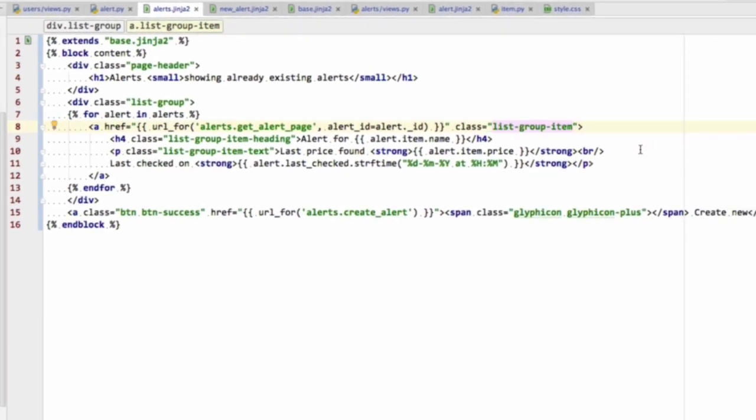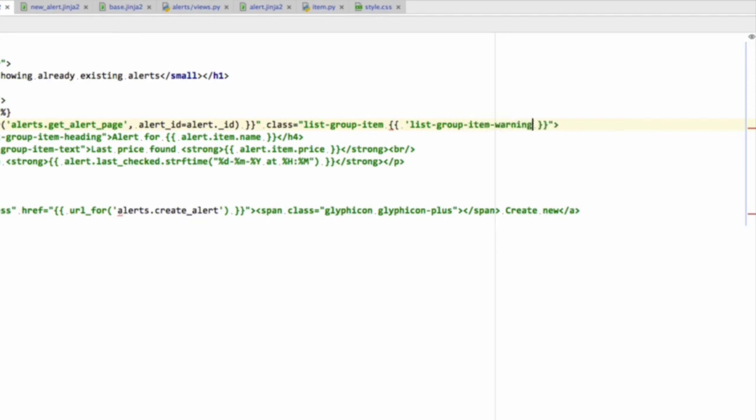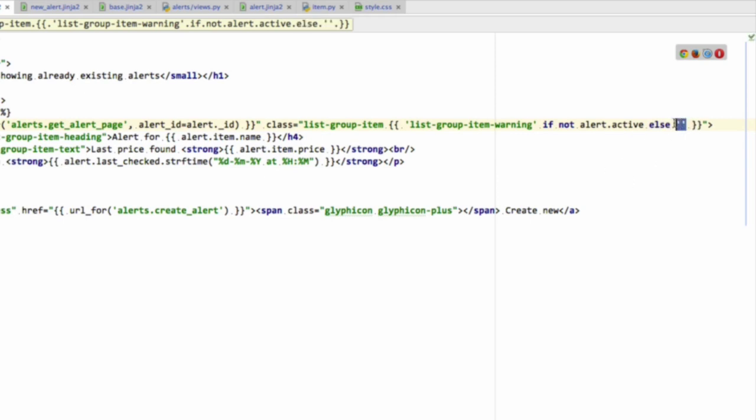Well, it's fairly simple. We say class is list group item, and the class is also going to be list group item warning if not alert.active, else, and just two quotation marks there. So what we're saying here is the class is going to be list group item, and it's going to be list group item warning if the alert is not active, and if not, it's just going to add an empty class which is not going to do anything.